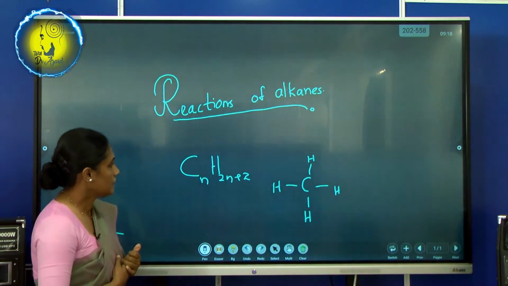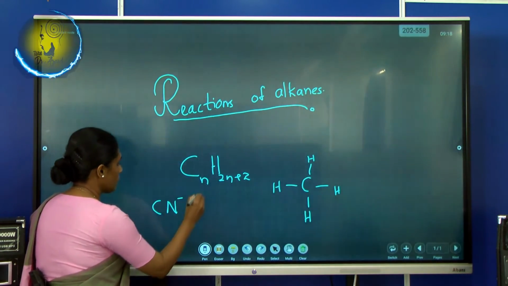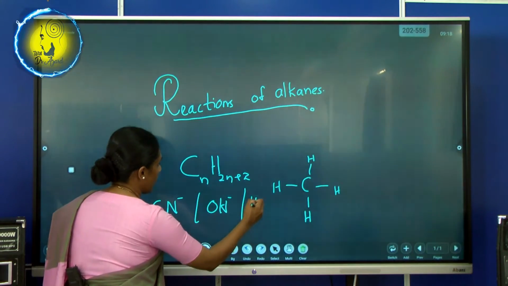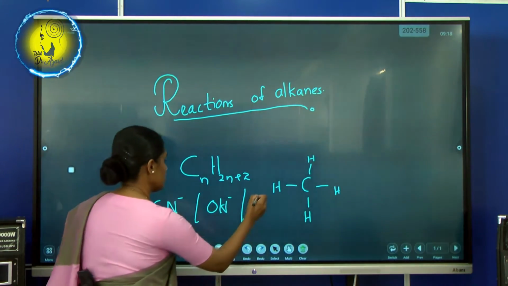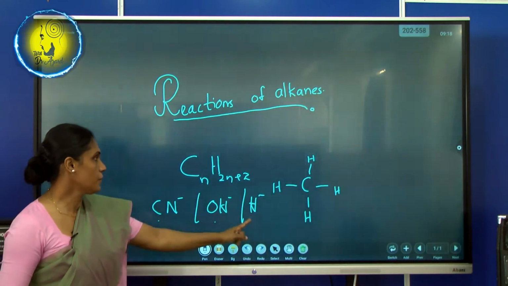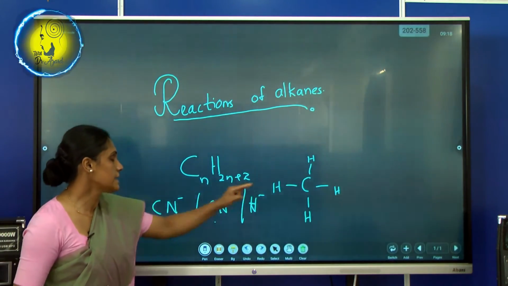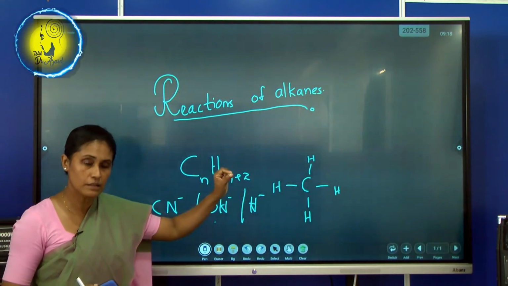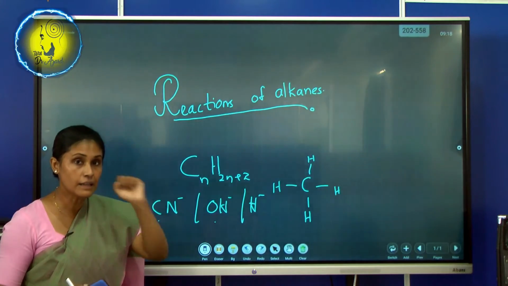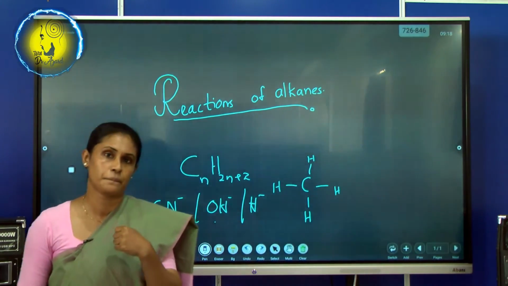By the way, most of the things, with cyanide, with hydroxide, with hydride anion, are reacting, but these alkanes are not reacting due to being non-polar. Very little, negligible polarity is there.